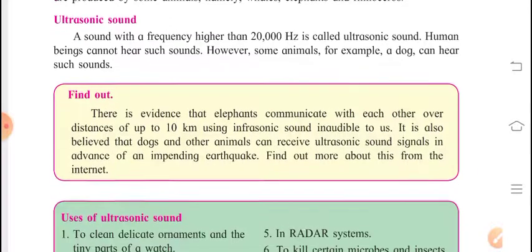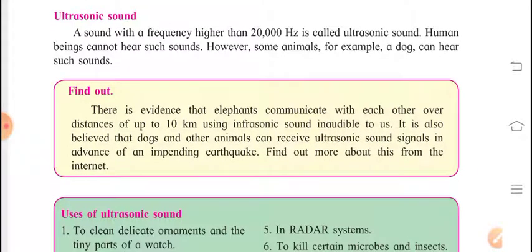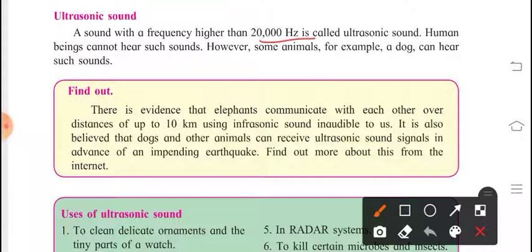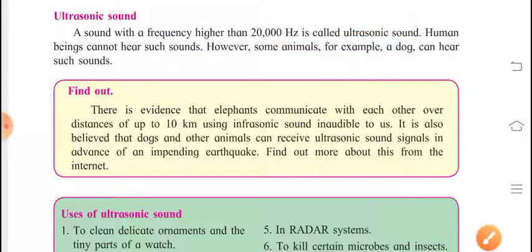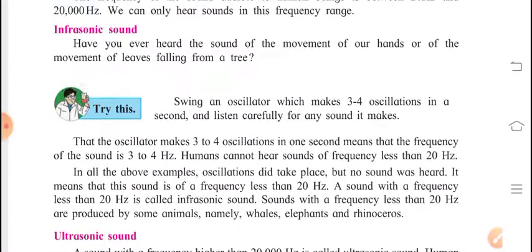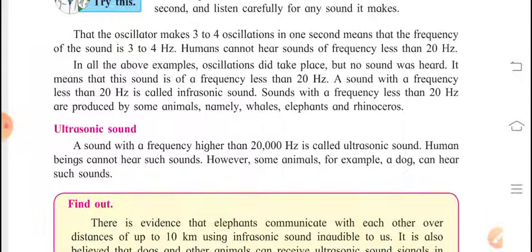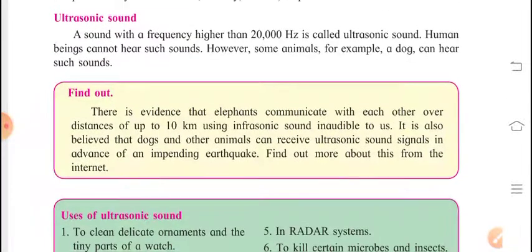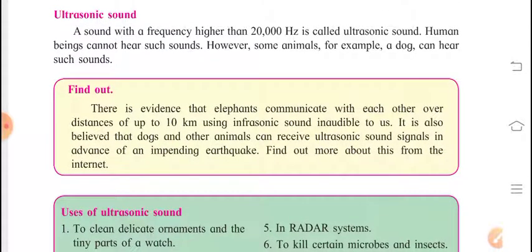Next is ultrasonic sound. A sound with a frequency higher than 20,000 hertz is called ultrasonic sound. Human beings cannot hear such sound. However, some animals, for example dogs, can hear such sounds. So we can see the difference between ultrasonic sound and infrasonic sound. Infrasonic sound is very low, which we cannot hear normally, and ultrasonic sound is very high, which we also cannot hear normally.